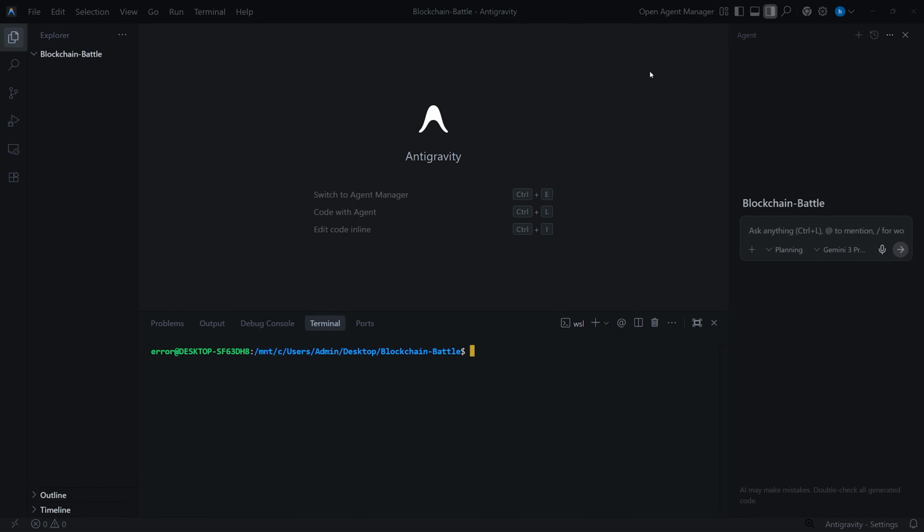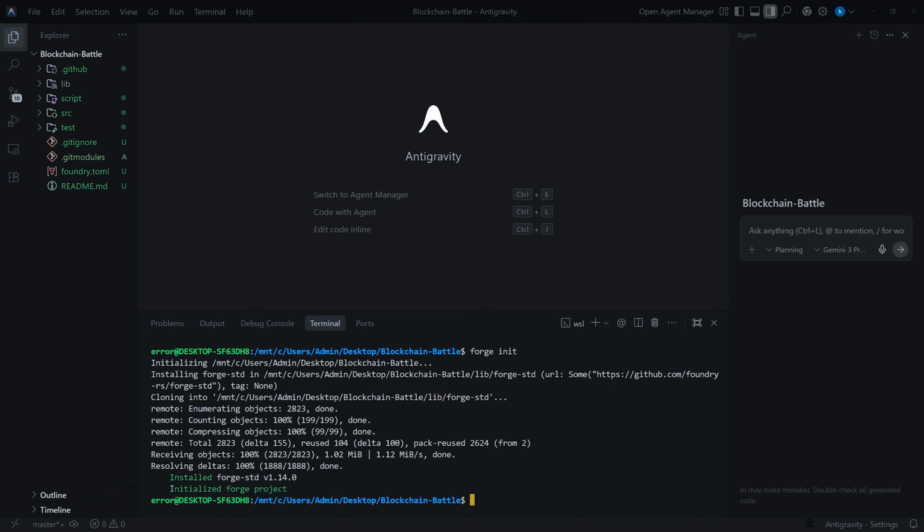So as you can see here, I have already opened up my Antigravity IDE. Now start the clock, because I'm gonna initialize a blank Foundry project. But I'm not writing the smart contract myself, not today. I wanna see if an AI agent can build us a bank that it doesn't know how to protect. So I'm gonna go ahead and say forge init. We have successfully initialized a new blank forge project, or Foundry project, as you may call it.